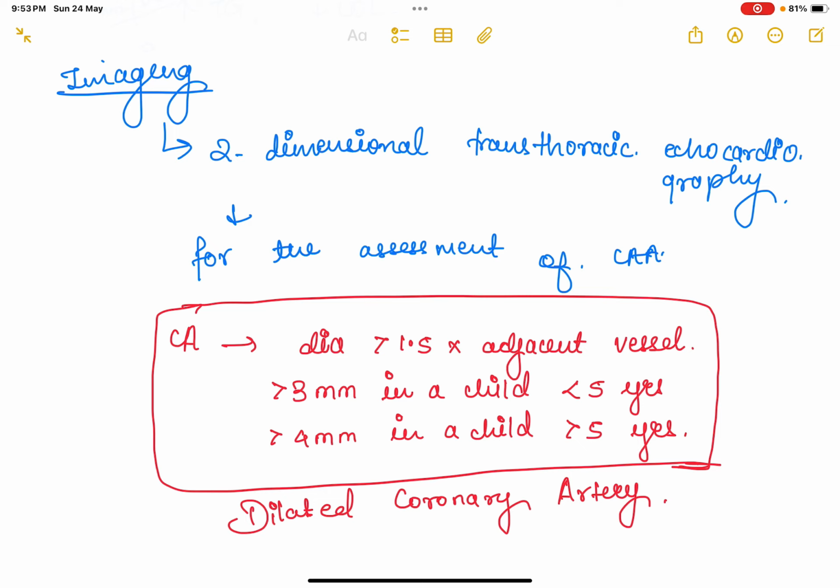Now, when would you say that there is a coronary artery aneurysm? A dilated coronary artery per se. The diameter would be more than 1.5 times that of the adjacent vessel, or more than 3 mm in a child less than 5 years, or more than 4 mm in a child more than 5 years. Then it is said to be a dilated coronary artery.